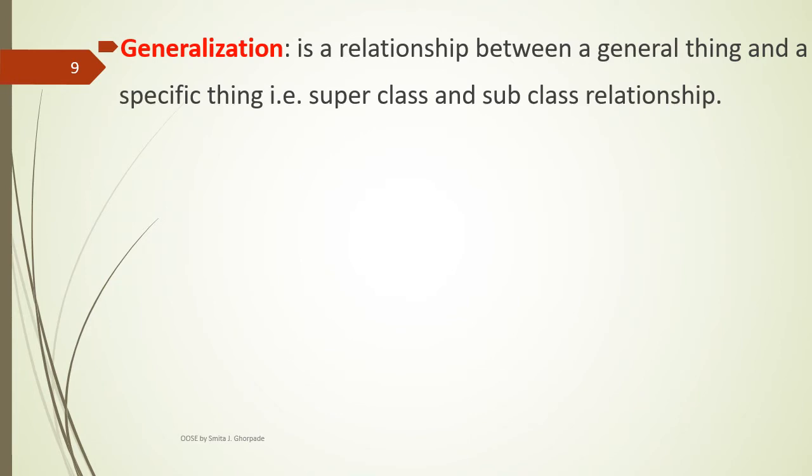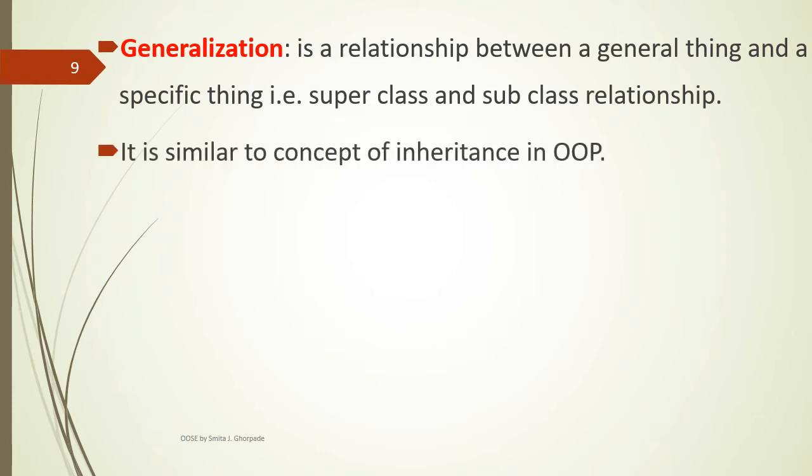Third type of relationship, generalization. Generalization is a relationship between a general or common thing and a specific thing. That is a relationship between a superclass and a subclass. Usually generalization is used along with the inheritance mechanism. Conceptually, if you want to show an inheritance mechanism, you can use a generalization relationship. It goes from general term to specific term. It is similar to the concept of inheritance in OOP.